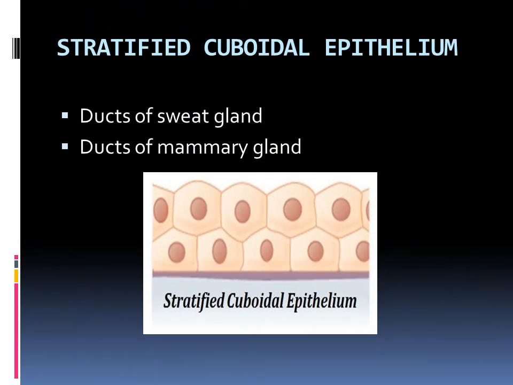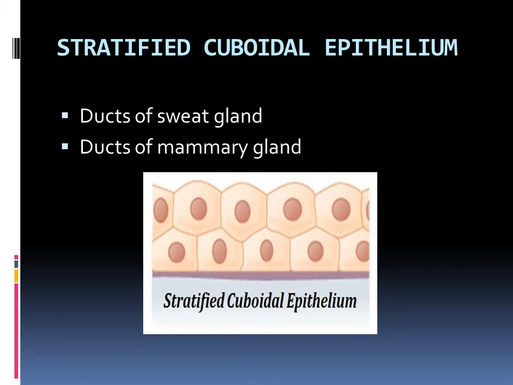then first we said stratified squamous epithelium, and the second one is stratified cuboidal epithelium. Here also it is the same: stratified in the sense many layers will be there, but cuboidal means the shape of the cell is cuboid, right? Okay, and as displayed in the figure, there are two layers and the shape of the cell is cuboid. Okay, and wherever it is located.